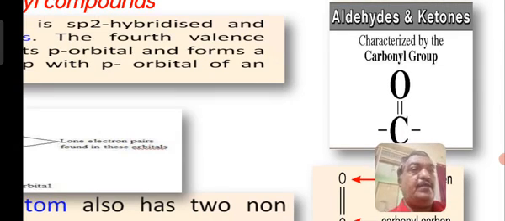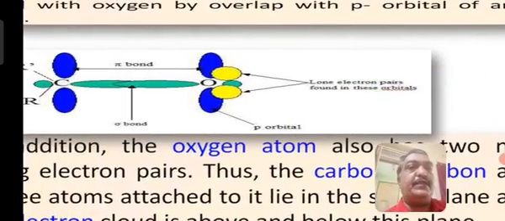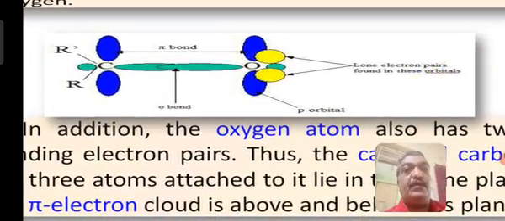planar. Here the hybridization of oxygen is sp2, having a lone pair of electrons on oxygen, and an unhybridized pz orbital on carbon and oxygen. These unhybridized orbitals will overlap to form a pi bond. So this I will show here. Now you can see in this case, carbon with R and R dash, that is with the C double bond O. How does the C double bond O form?